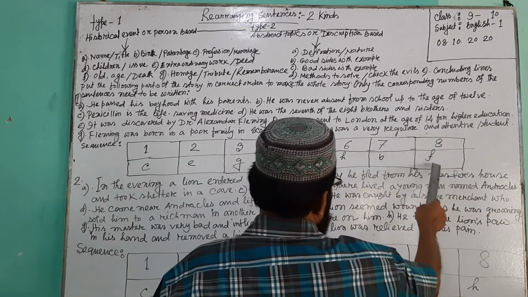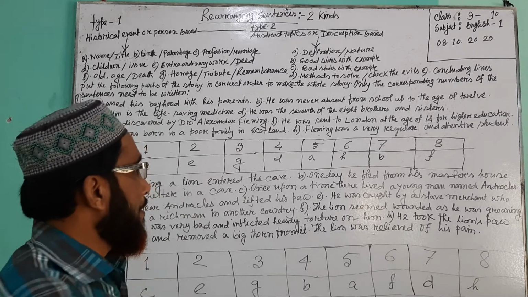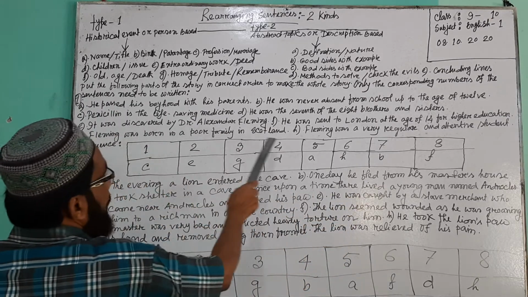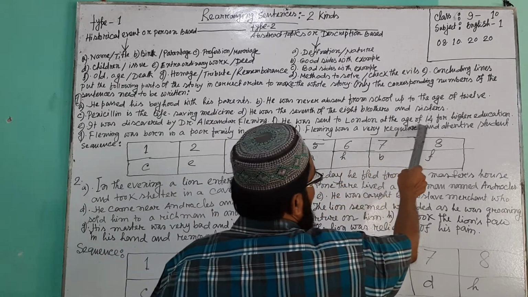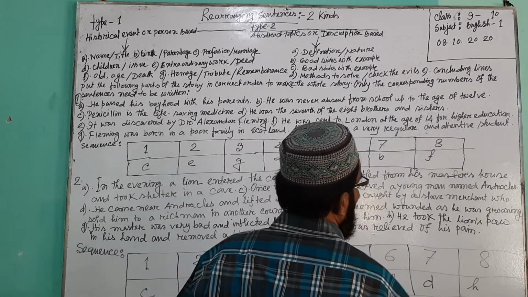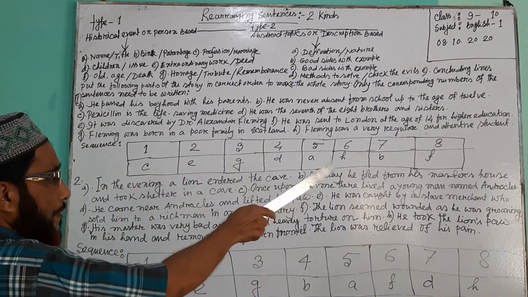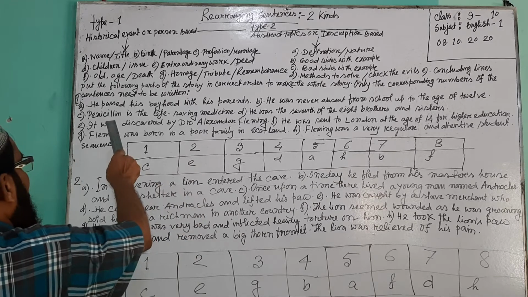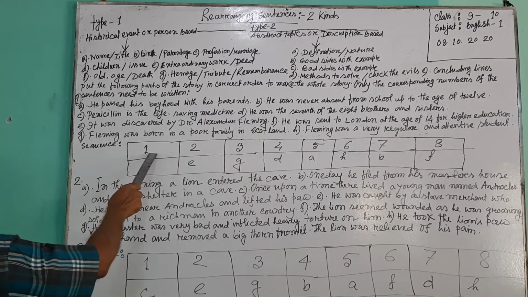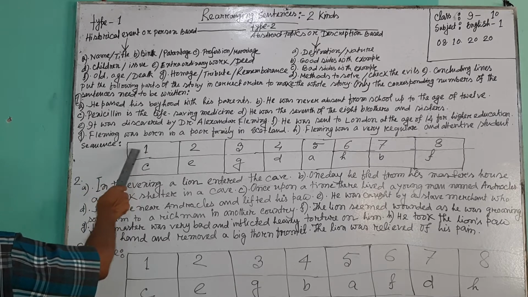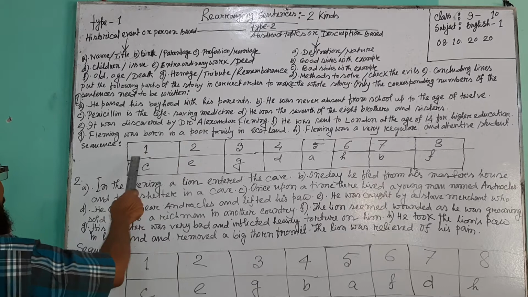Number 8 is F: He was sent to London at the age of 14 for higher education. This is the last sentence of this passage. So in this way, you can write the answer of the rearranging sentences.